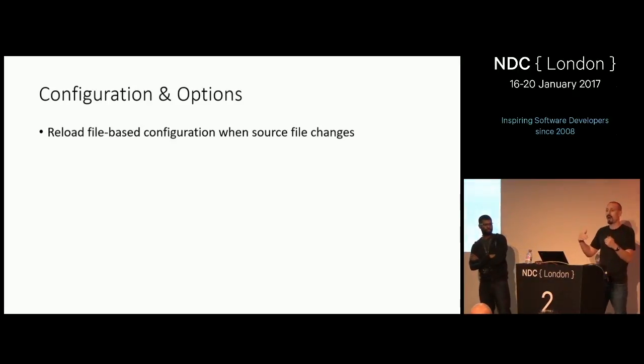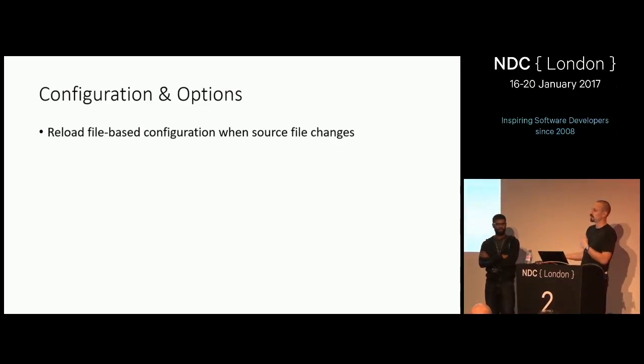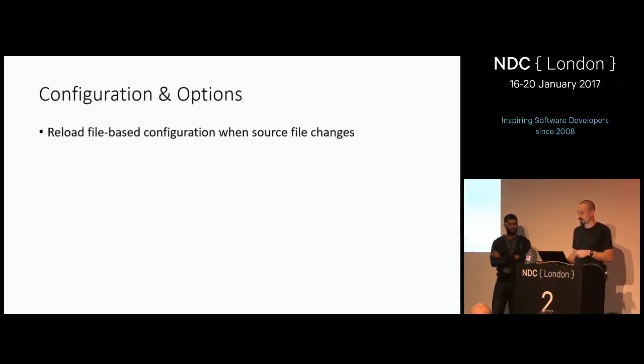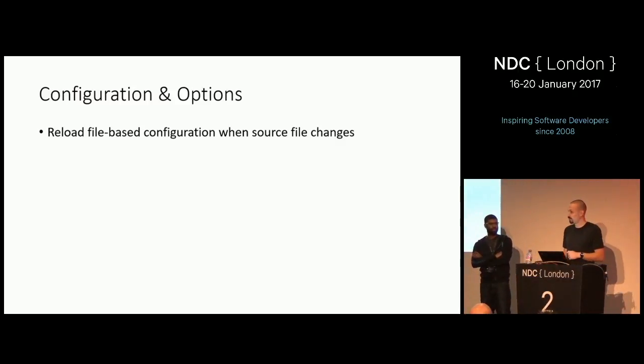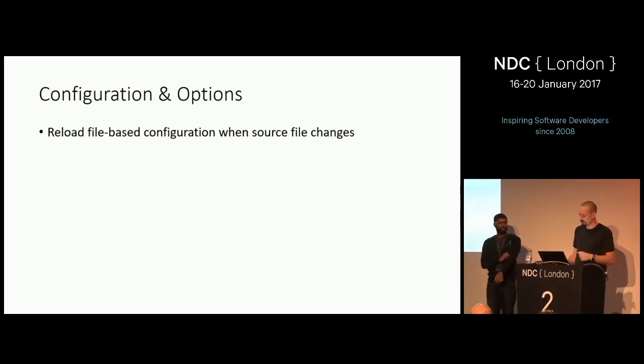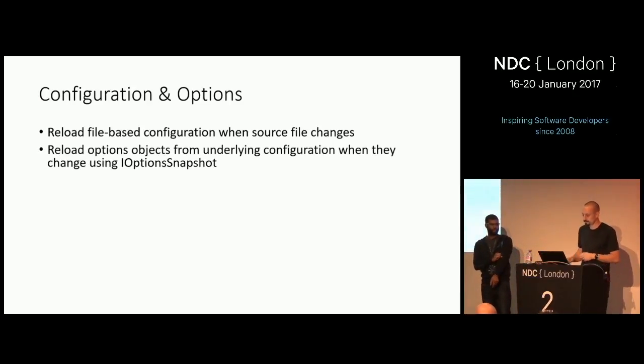So that log file, the appsettings.json, those settings were flowing through the config system into the logging system, and then when I change the file, a change propagation takes place, and that goes all the way through into the logging provider and reloads those settings for you. So that's kind of nice. You can use that for your own stuff. If you want to change the connection string on the fly while the app is running for whatever reason, you could do that. Any setting that you have in a file-based provider, we support that right out of the box.